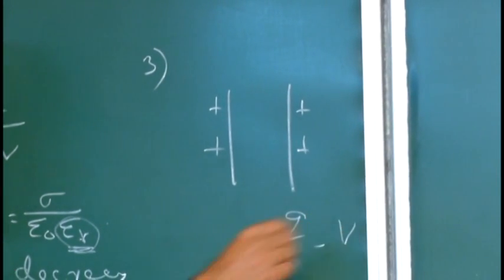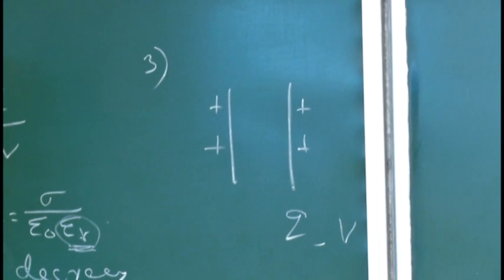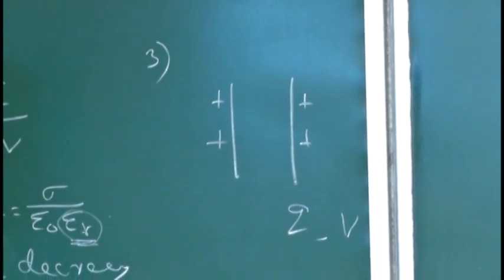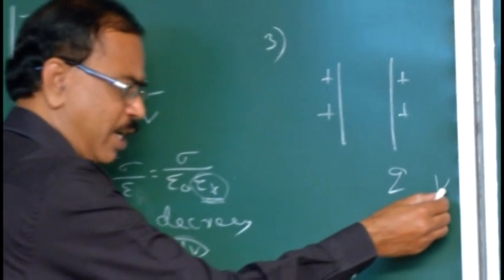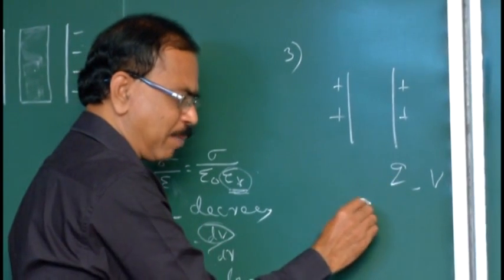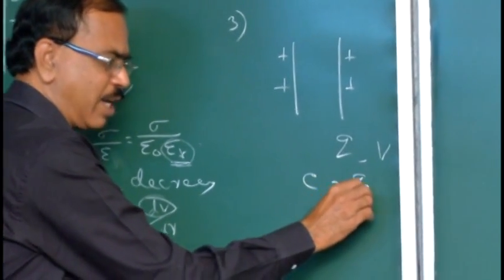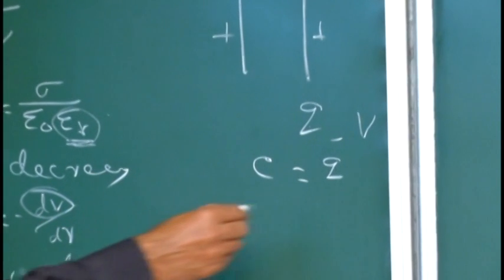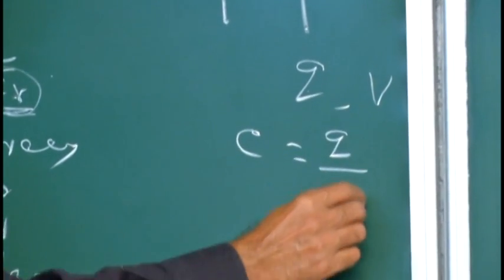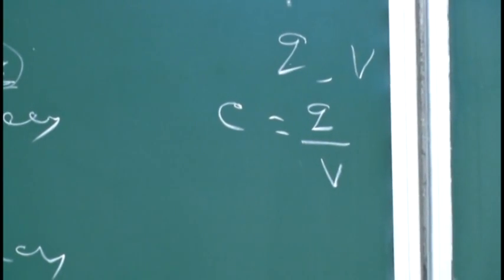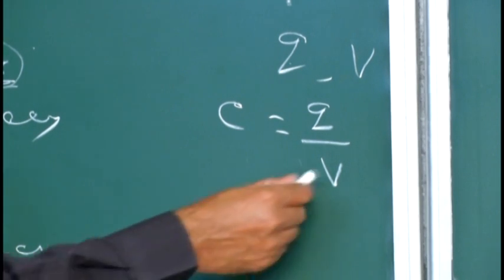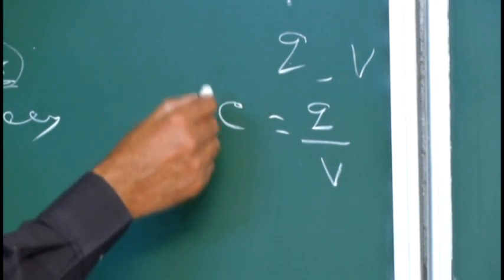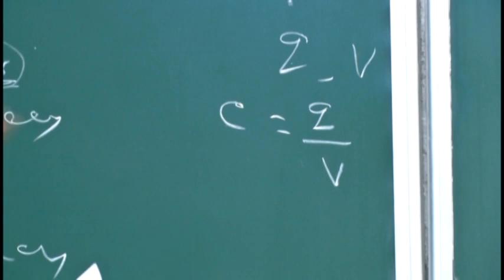We know that when charge is given to a conductor, potential is developed in the conductor. So Q is the charge, V is the potential developed, hence the capacitance is defined as the charge given to the conductor divided by the potential developed by the conductor. The ratio of the charge given to the conductor to the potential developed is called capacitance. That is the definition of capacitance, and it is measured by the unit farad.